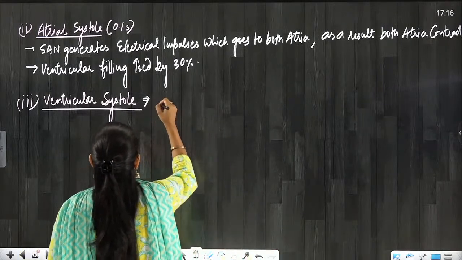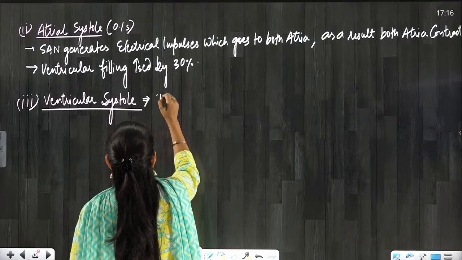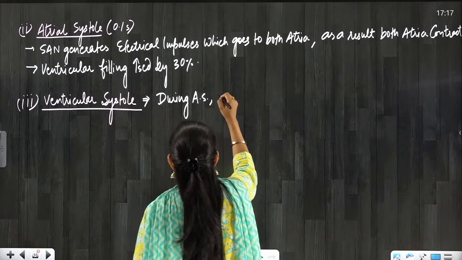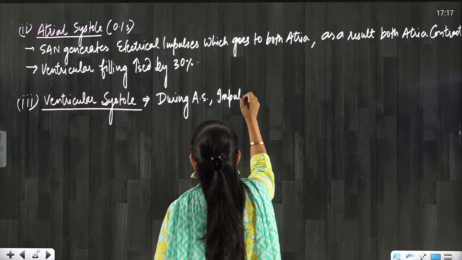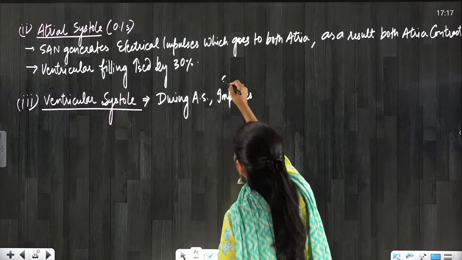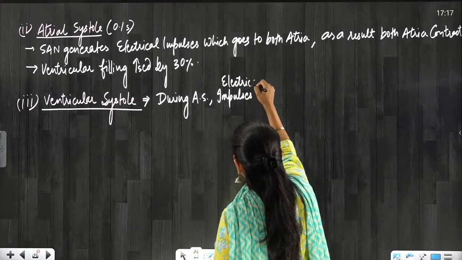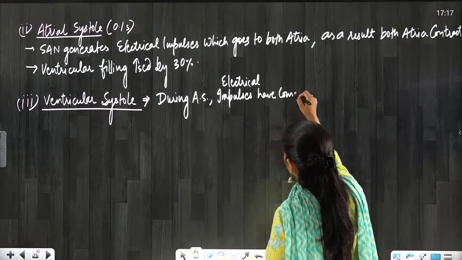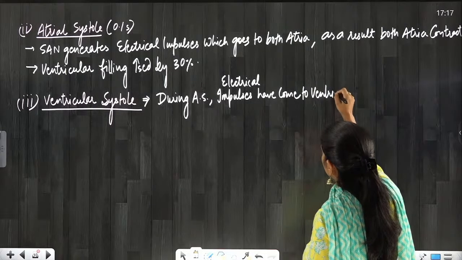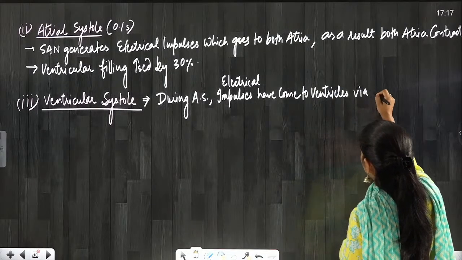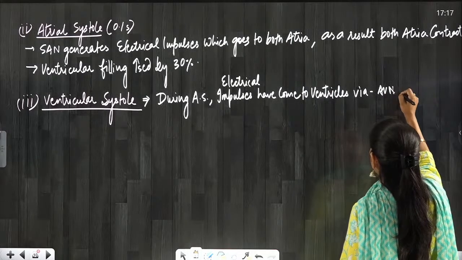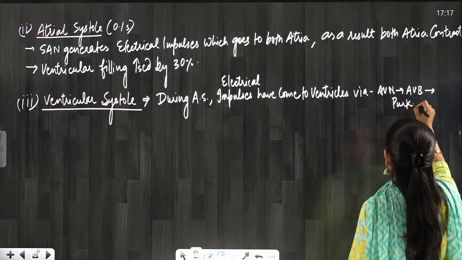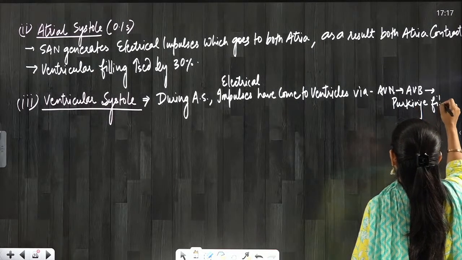So now we can write that during atrial systole, electrical impulses have come to ventricles via AVN, AV bundle and Purkinje fibers.